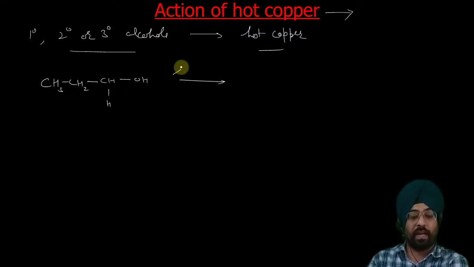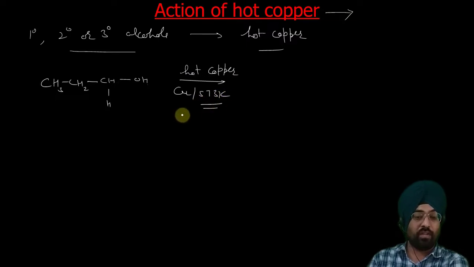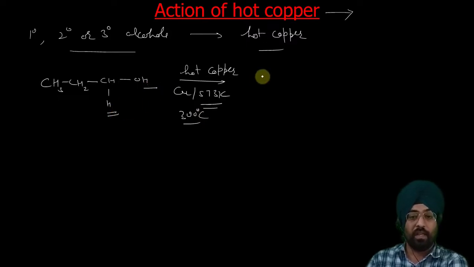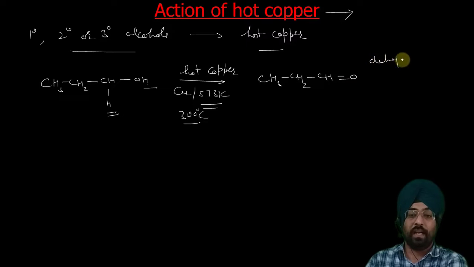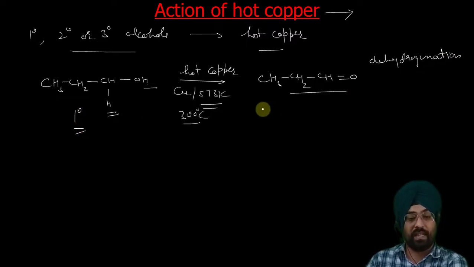Now if we pass red hot copper through it, hot copper means copper at 573 Kelvin, so around 300 degrees Celsius, very hot. So what will we get? One hydrogen will be removed from here, one from here. You will get CH3CH=O. So generally dehydrogenation takes place with the primary alcohol, and we get aldehyde.